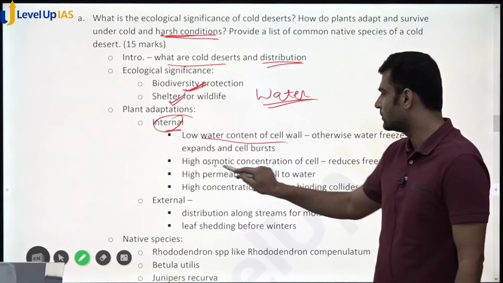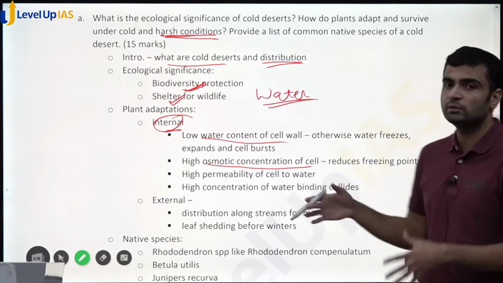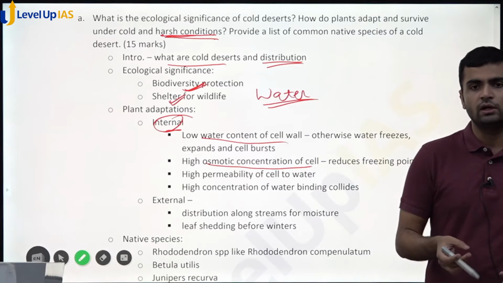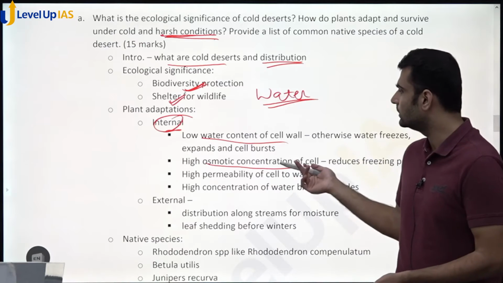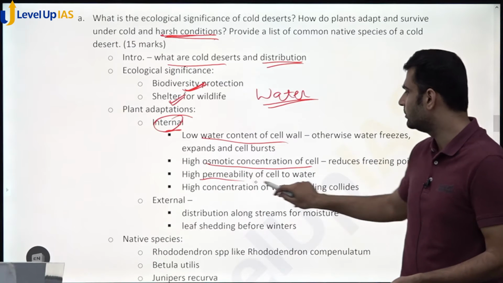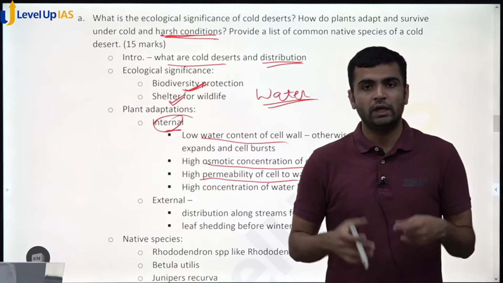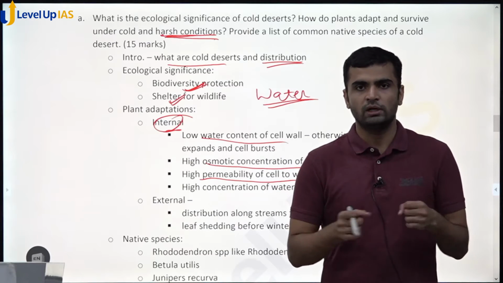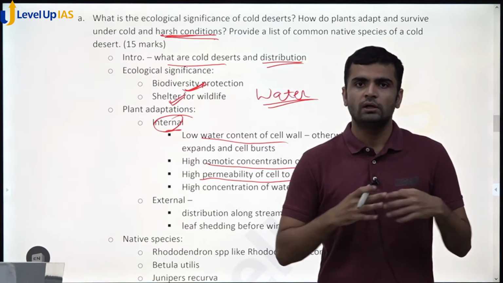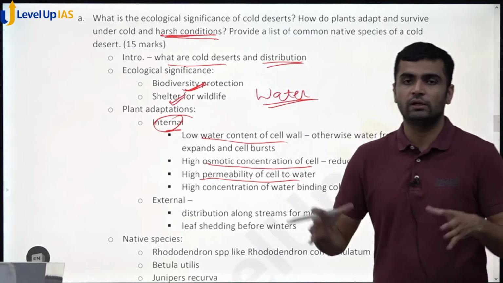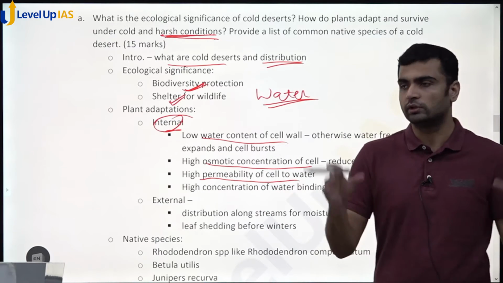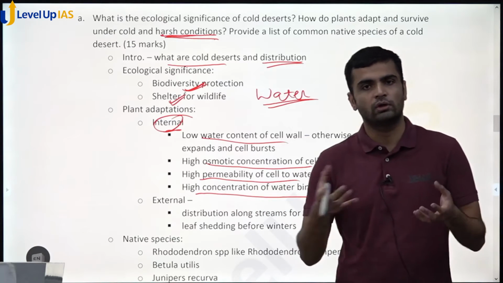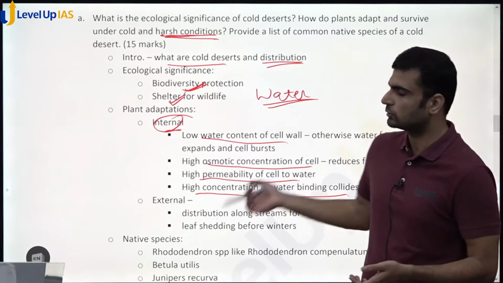Secondly, high osmotic concentration of the cell. So it reduces the freezing point of water, so water inside the cells does not freeze. Third, high permeability of cell wall to water. So when temperature goes down, water tries to expand, and because the cell is permeable, water goes out of the cell walls and the cell does not explode. And finally, high concentration of water binding colloids. So water is bound, and it does not expand and explode.